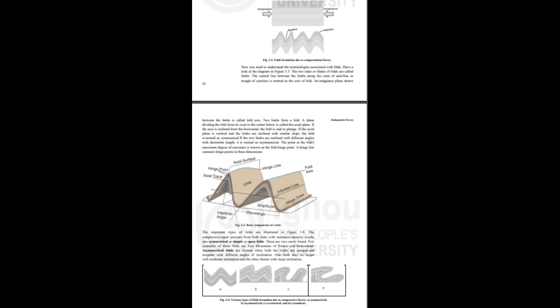The size and shape of folds depend upon various factors such as the nature of rocks, intensity, and direction of compressive forces, etc. Folds in some rock layers measure from a few centimeters to kilometers. They could be tight or broad, symmetrical or asymmetrical. Most of the mountain systems exhibit some degree of folding. We could find large-scale folding structures in the mountains of Appalachian and Himalayas, etc. Look at the screen, Fig. 3.2. Folds formation due to compressional forces.